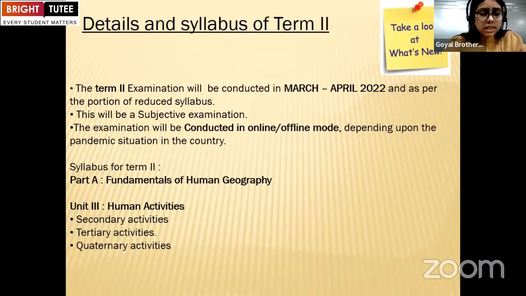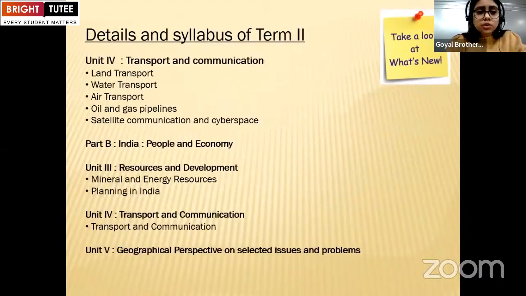Now, part A, fundamentals of human geography. According to the syllabus, we have two parts, part A and part B. In part A, in unit 3, we have human activities, that is secondary activities, tertiary activities, and quaternary activities. Now in unit 4, we have transport and communication, which deals with land transport, water transport, air transport, oil and gas pipelines, satellite communication, and cyberspace. So that is part A.